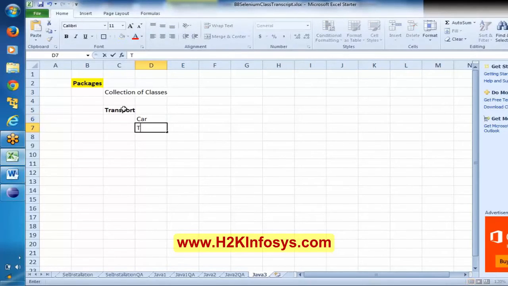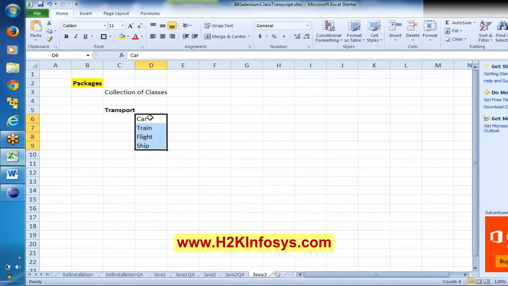Similarly, if we create a train class, a flight, like this, a ship. So now I can say these are the different classes. Car is a class, train is a class, flight is a class, ship is a class. I can keep all these classes in a package called transport. Okay, in terms of Java, here transport will be called a package, and these are the classes.